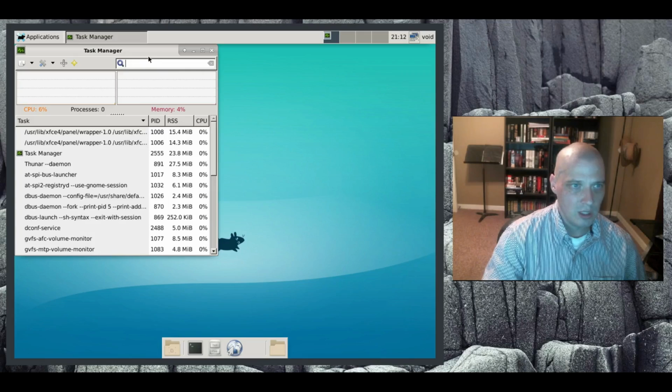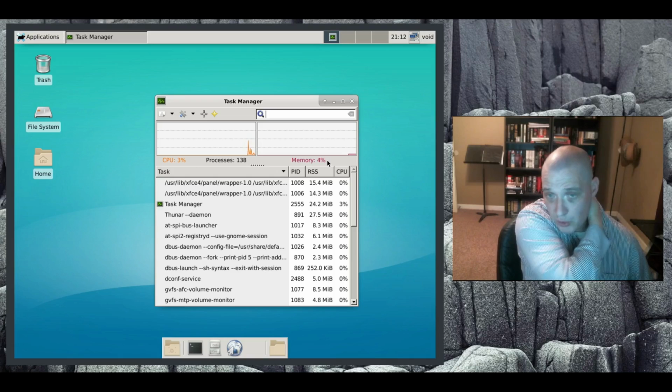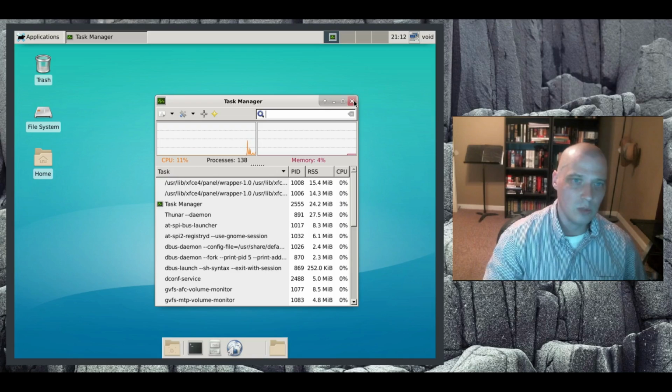Task manager, we open up the task manager. See what kind of CPU and memory we're using. Let this calm down a second after I opened a few things. CPU percentage is pretty low. It's hovering in the single digits for percent, around 4%, 5%. Memory, 4% memory. That's really good actually. 4% of 6 gigs is what I gave it, so pretty low memory usage there, so that's very good.